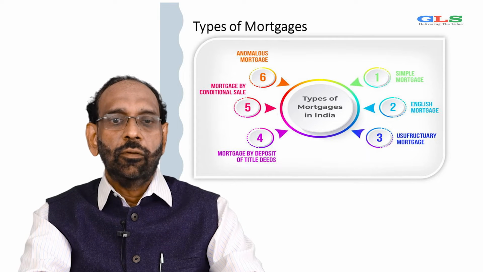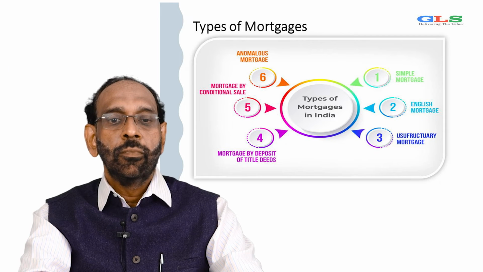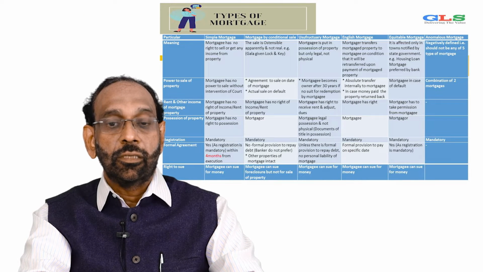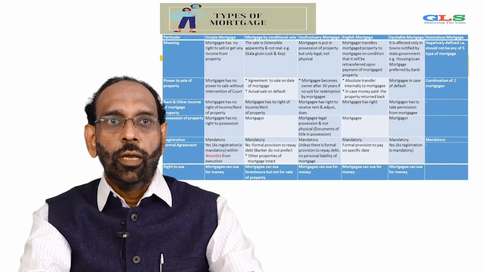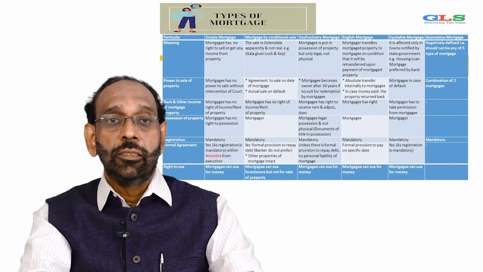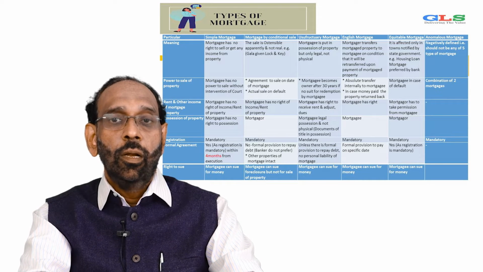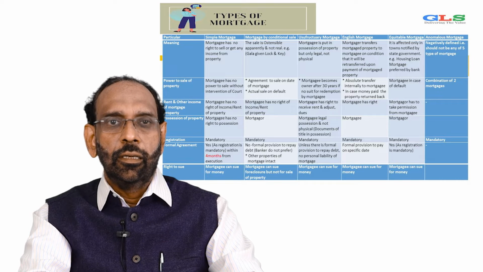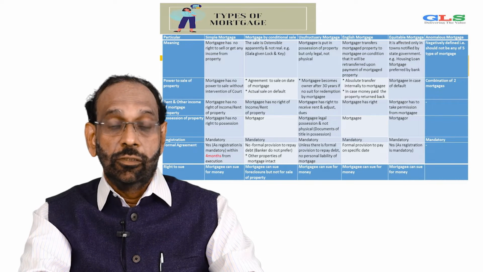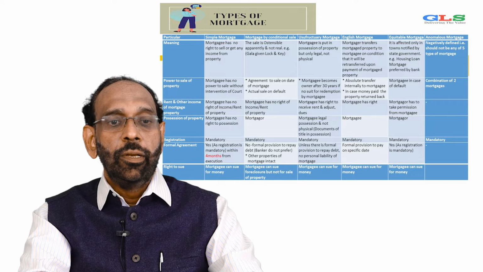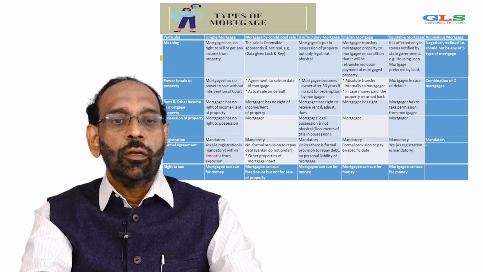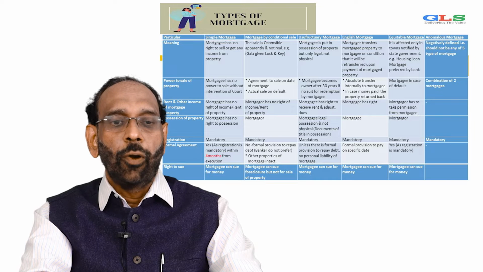Let's look at the different features of this. At the outset, I want to tell you, please take a screenshot of this. This is going to help you in your exams, as multiple questions could come from this slide. I'll read it in a very specific manner in terms of meaning, which is very important. So meaning wise, what is simple mortgage? It has no right to sell or get any income from property.